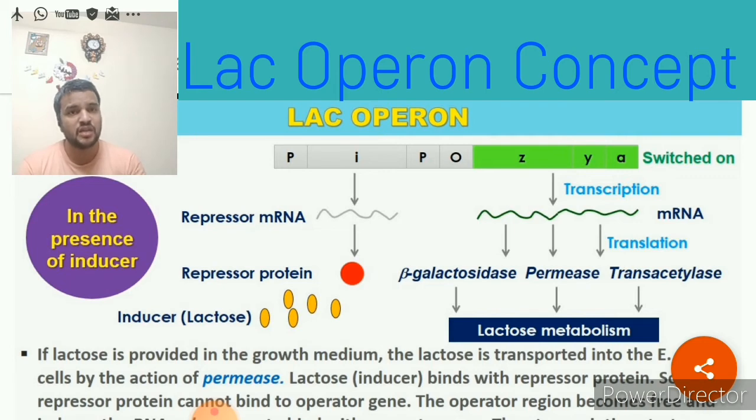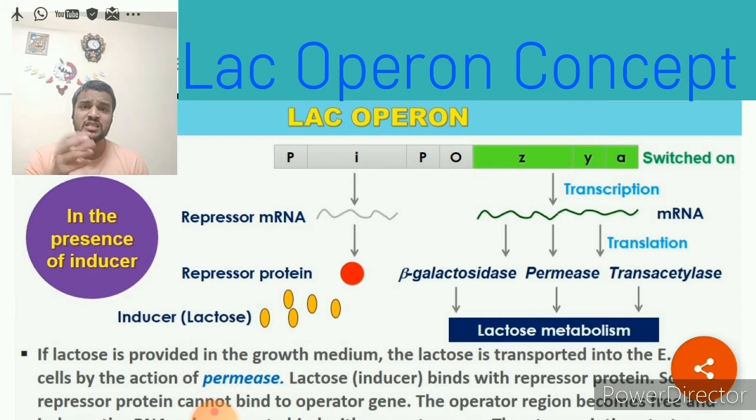Then what will happen? The structural genes will be switched on, and with the help of RNA polymerase will produce the mRNA, and after that it will produce the enzymes beta galactosidase, permease, transacetylase with the help of translation. Okay, so beta galactosidase, then what? It hydrolyzes the lactose into galactose and glucose.